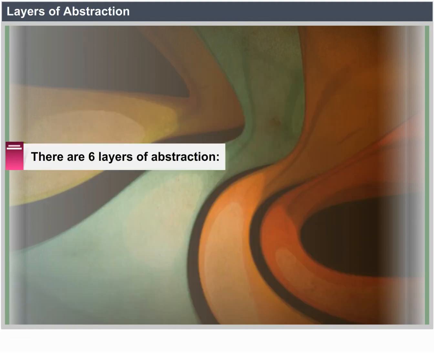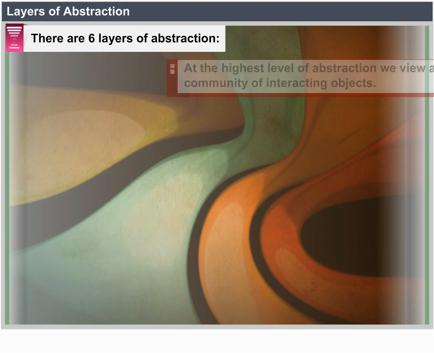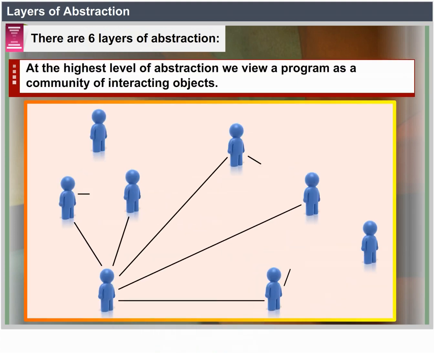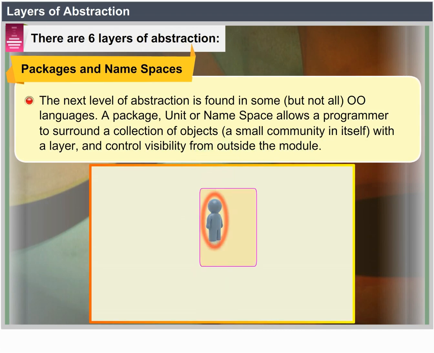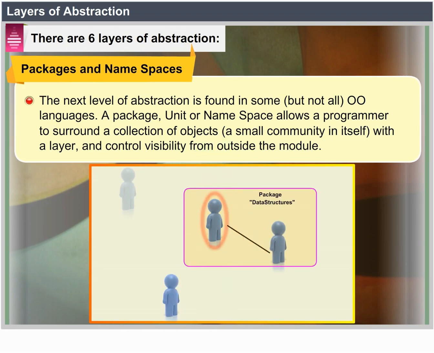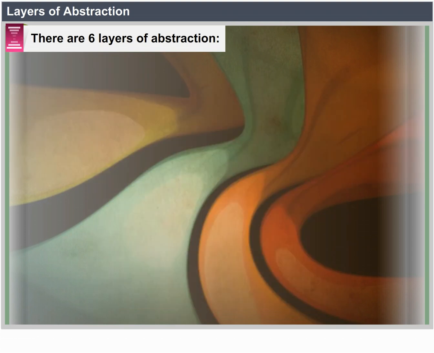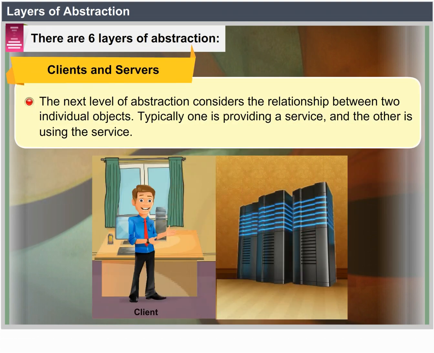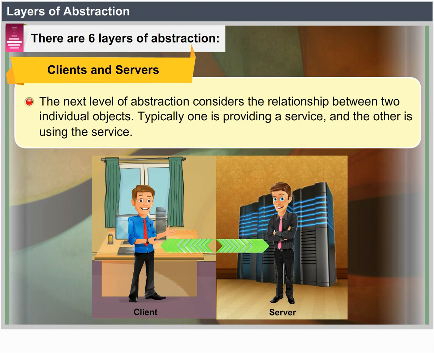Layers of abstraction. There are 6 layers of abstraction. At the highest level of abstraction, we view a program as a community of interacting objects, packages and namespaces. The next level of abstraction is found in some, but not all, object-oriented languages. A package unit or namespace allows a programmer to surround a collection of objects, that is a small community in itself, with a layer and control visibility from outside the module. Clients and servers. The next level of abstraction considers the relationship between two individual objects. Typically, one is providing a service and the other is using the service.